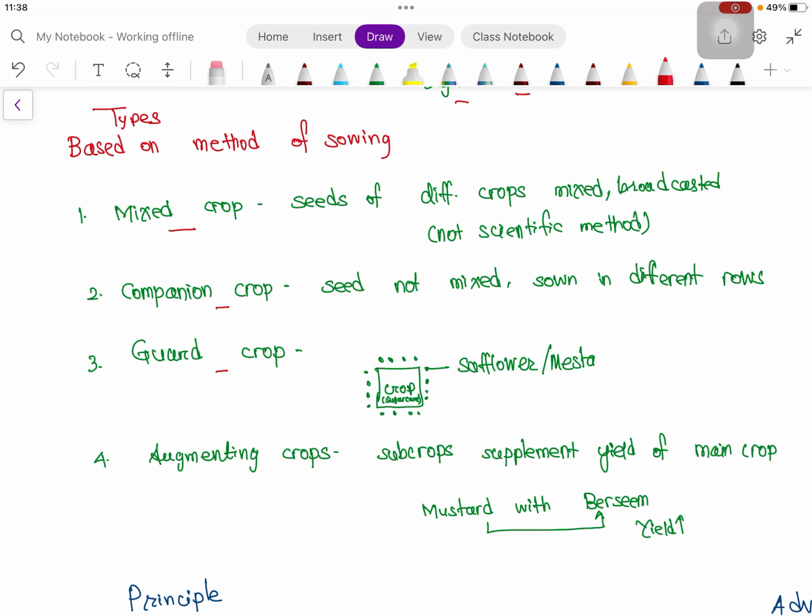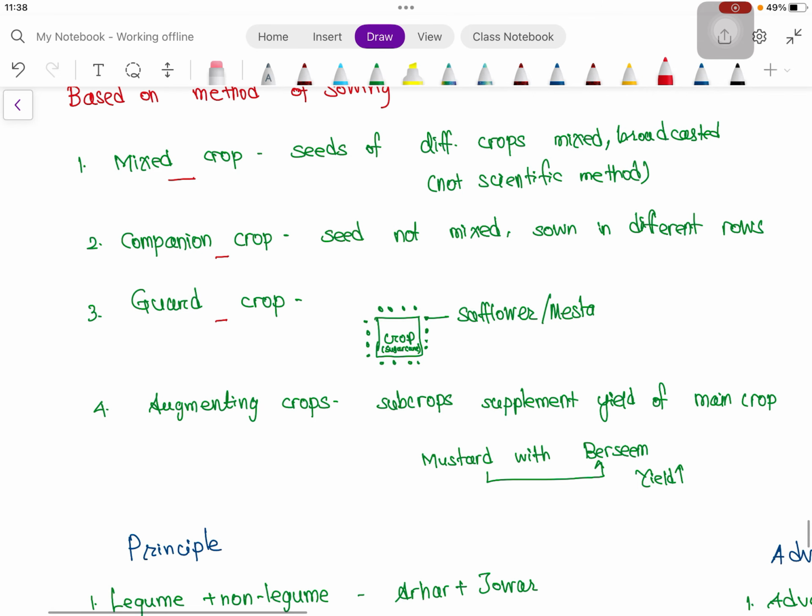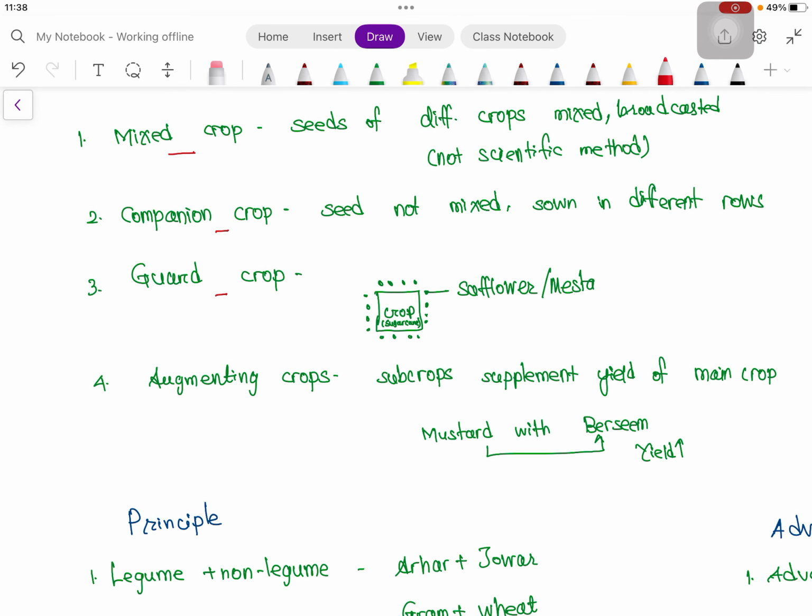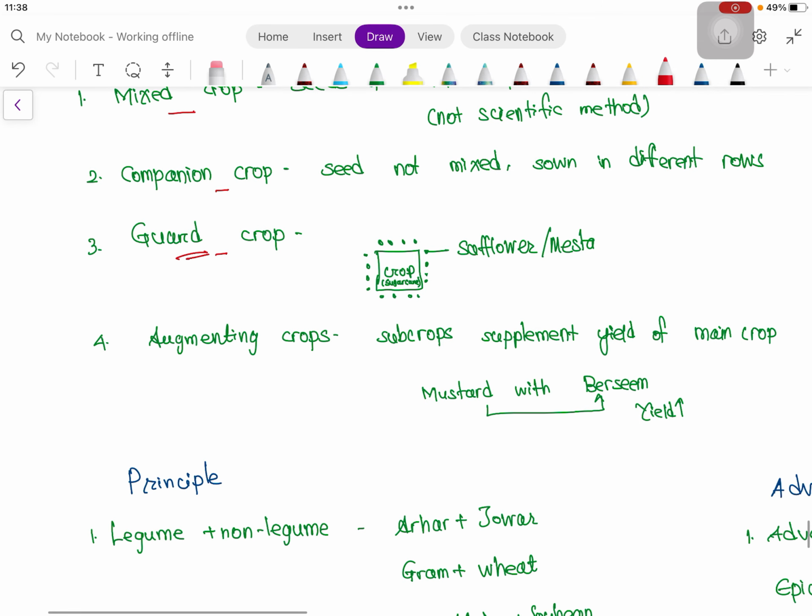Then guard crop: if we are taking the sugarcane crop in the main field, in the border we can go for something like safflower, then mesta. This safflower can be used to prevent the cattle, because some thorns will be there. That's why the name guard crop. Then augmenting crop means the sub crop is supplementing the yield of the main crop. For example, when we are sowing mustard with sorghum, the yield of sorghum increases.